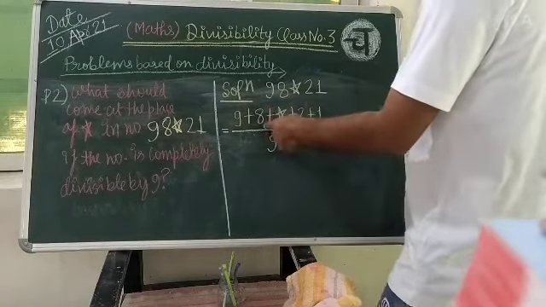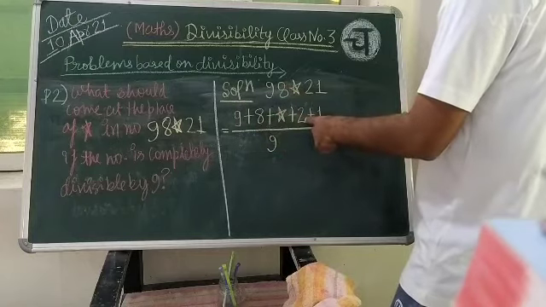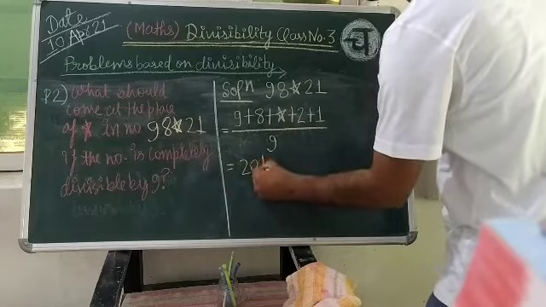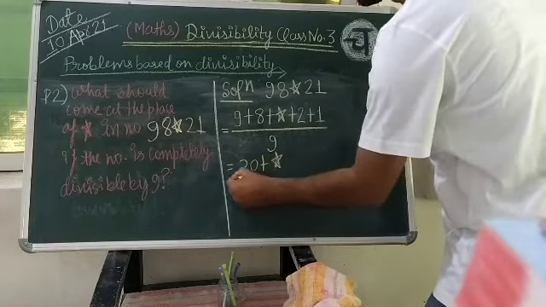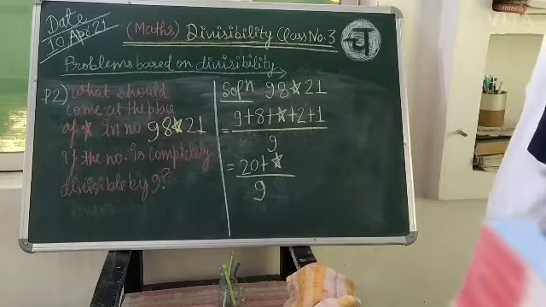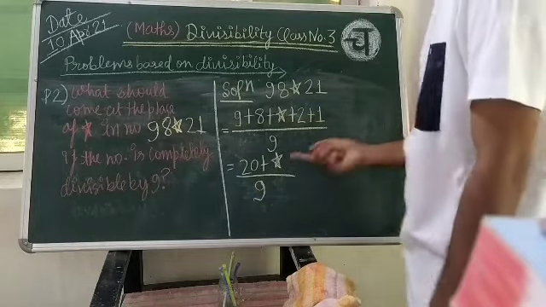So 9 plus 8 is 17, 17 plus 2 is 19, 19 plus 1 is 20. So 20 plus star should be divisible by 9. So what should come at the place of star?